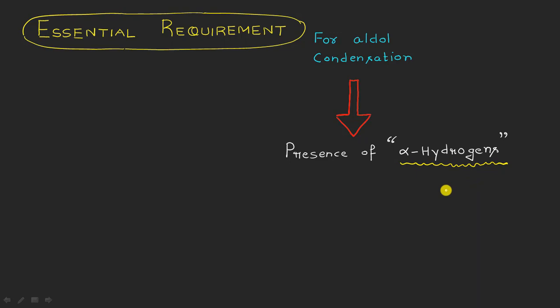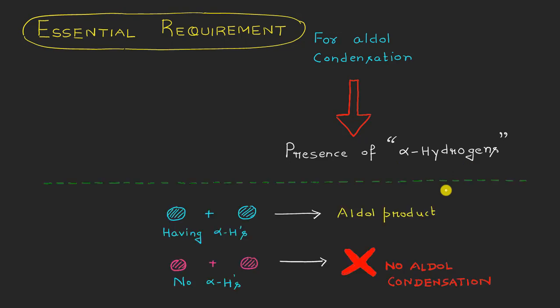Okay, so we will be trying to understand what actually alpha hydrogen atoms are and why they are important and why they are required in some aldol type of condensation, and what will happen if the alpha hydrogen atoms are not there. Will it not be possible for the aldol condensation to carry out, or what will happen, right? So we will try to see.